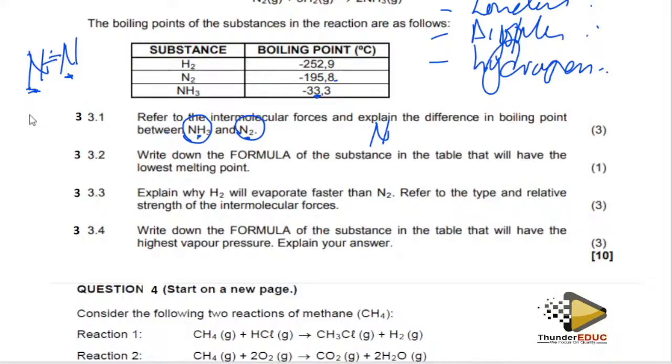So then what about ammonia? Nitrogen is very electronegative, and now it has hydrogen. It means that the hydrogen is going to be more electropositive and the nitrogen more electronegative. Therefore, this one is going to form a hydrogen bond. Hence, the boiling point of ammonia is going to be higher than the boiling point of nitrogen.